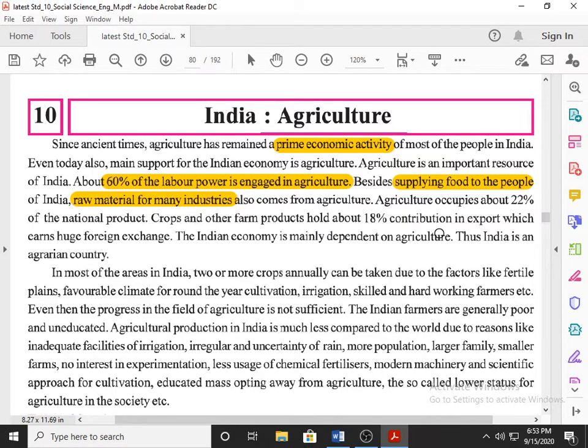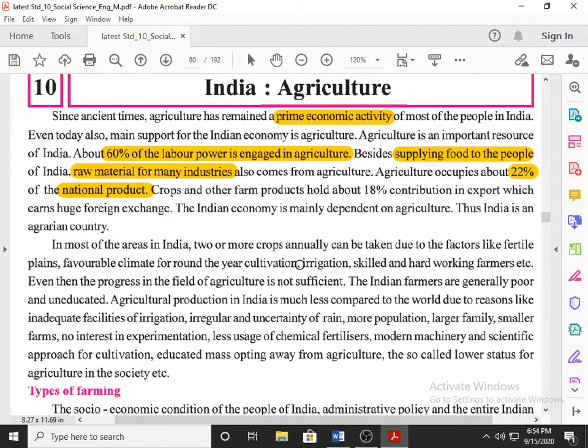Now, agriculture occupies about 22% of the national product. Of the total production of our country, 22% is occupied by agriculture. Crops and other farm products hold about 18% contribution in export and earn huge foreign exchange.